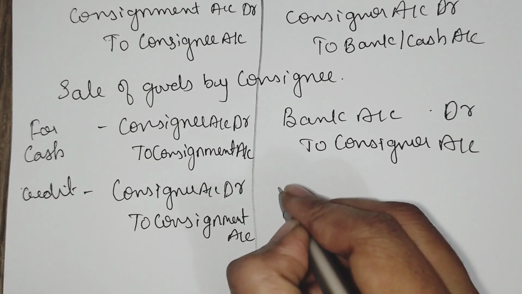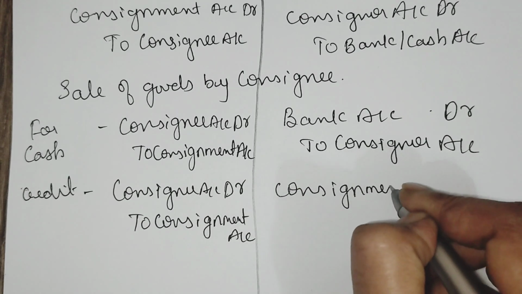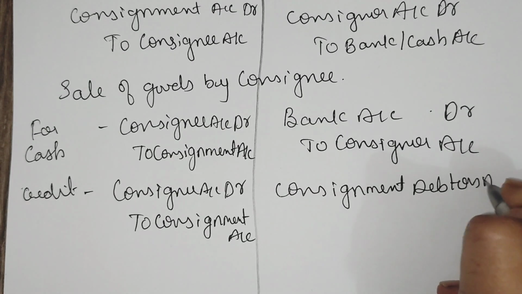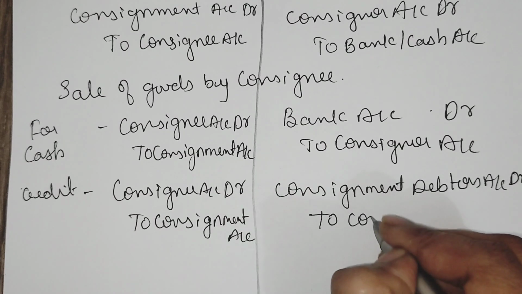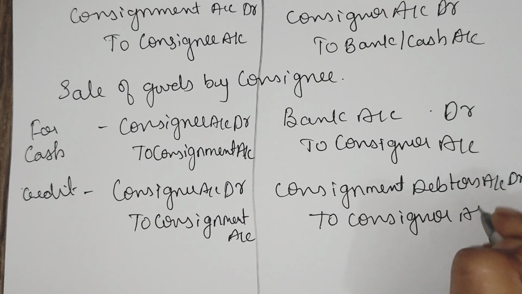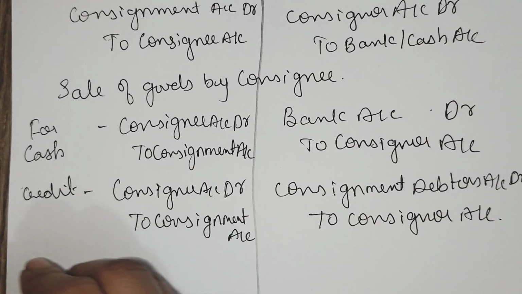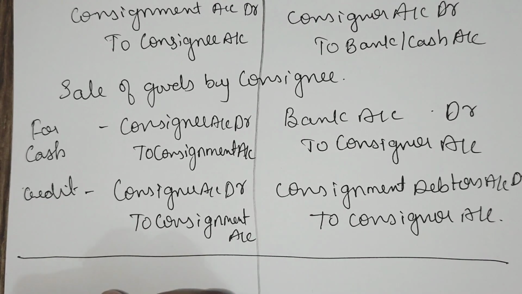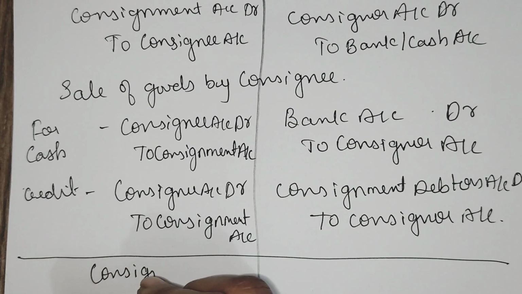In the book of consignee, consignment debtors account debtor to consignor account. This is when commission is provided. If there is no commission, only in the books of consignor the entry will be passed.